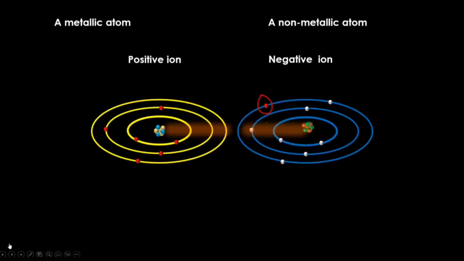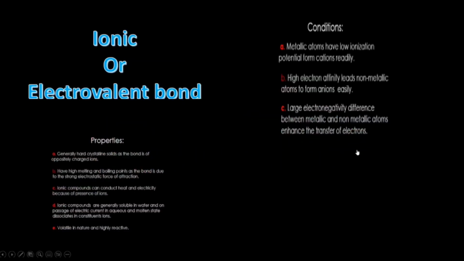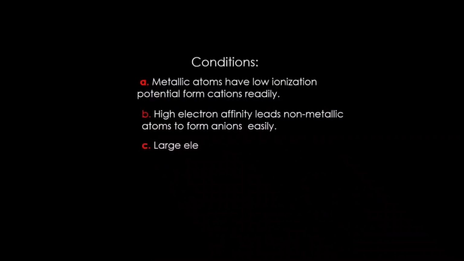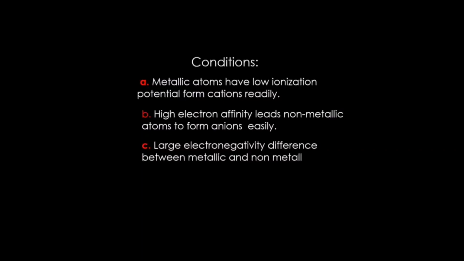Let's see the conditions that need to be fulfilled for ionic bonding. The metallic atoms should have low ionization potential to form cations readily, and the high electron affinity leads the nonmetallic atoms to form anions easily. And there should be a large electronegativity difference between the metallic and nonmetallic atoms to enhance the transfer of electrons. Let's see some examples of ionic bonding.